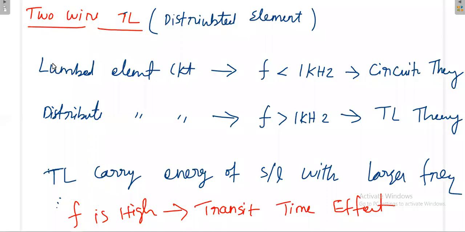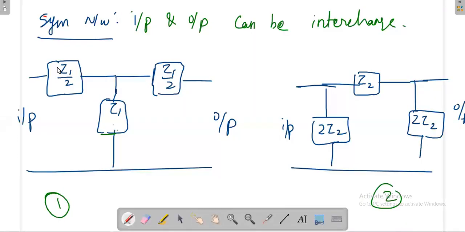Then what will happen? These two will get added. Then finally you will get Z1. Similarly, if you connect one more symmetric network on this side, that will become Z1.